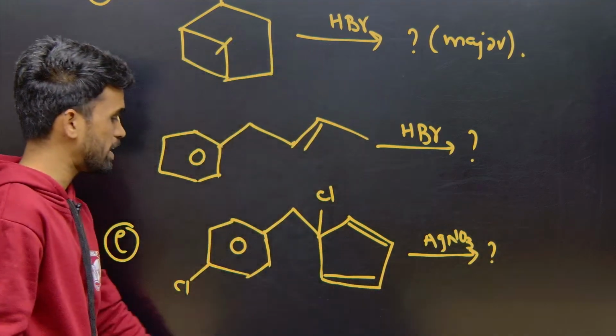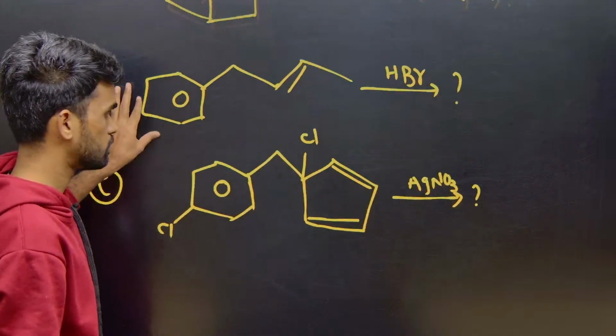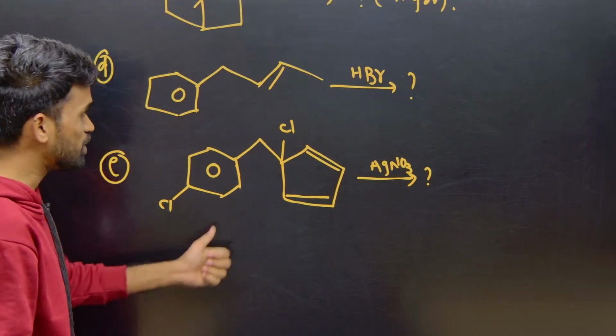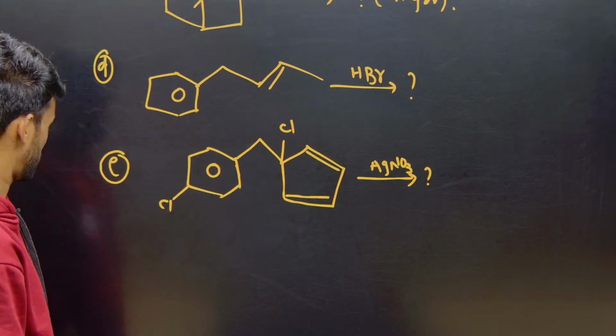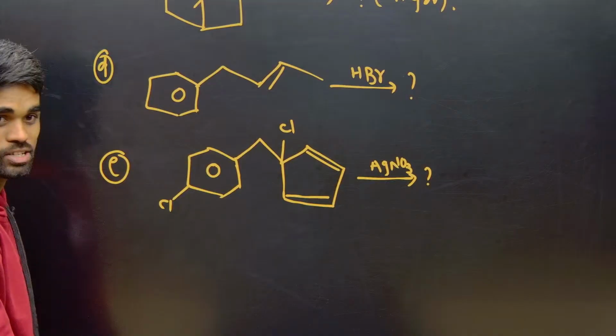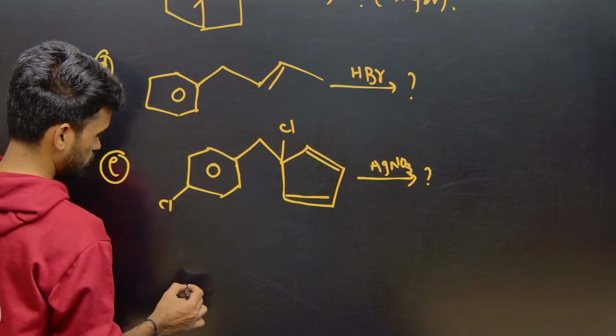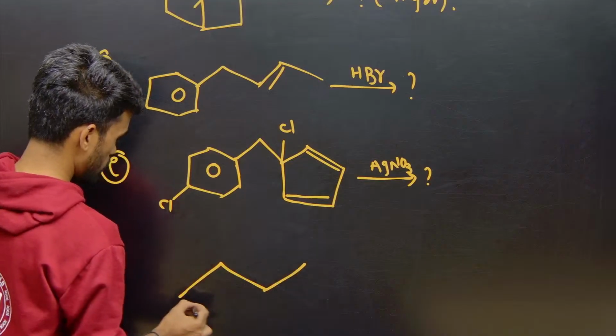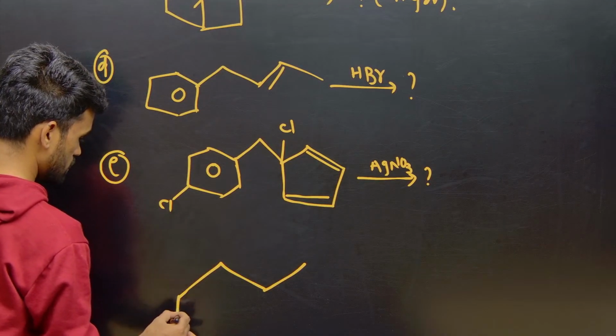Will they precipitate or not? From these two, will these chlorines precipitate or not? So I just wanted to make a question here itself.